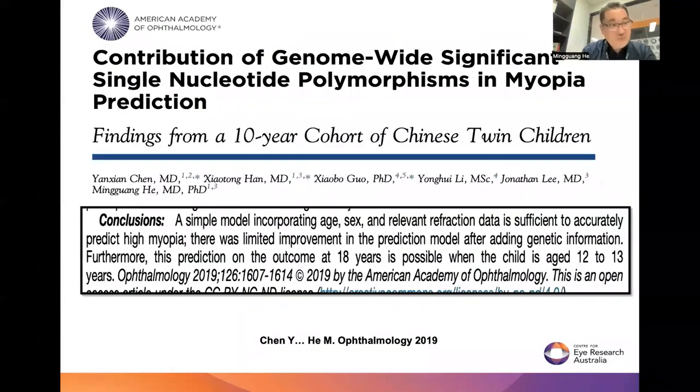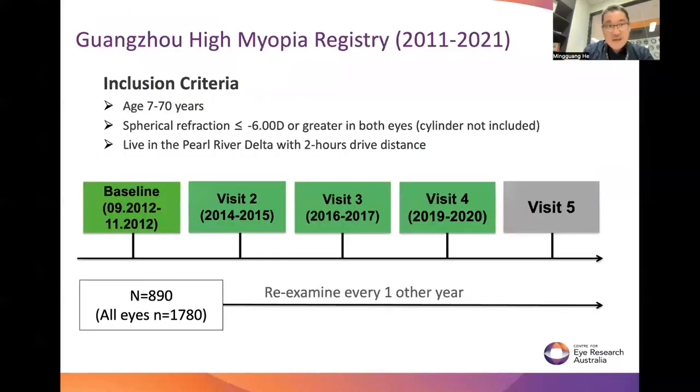Then we further proved that the baseline or age-specific spherical equivalent is a very important predictor for who will develop high myopia at 18 years old. And the genetic data, like genome-wide association SNP data, is not that helpful as long as we have the age-specific spherical equivalent data.